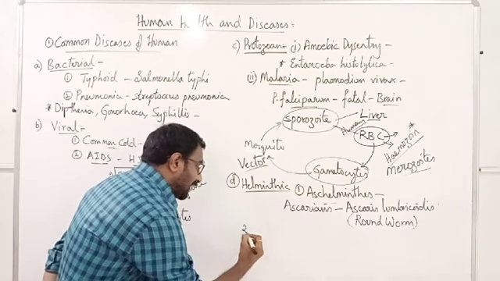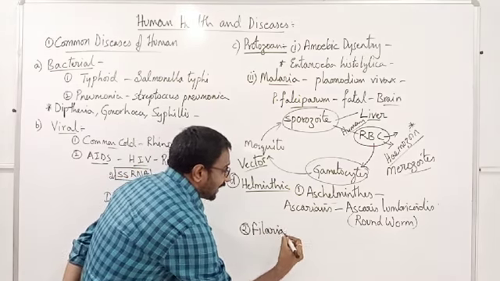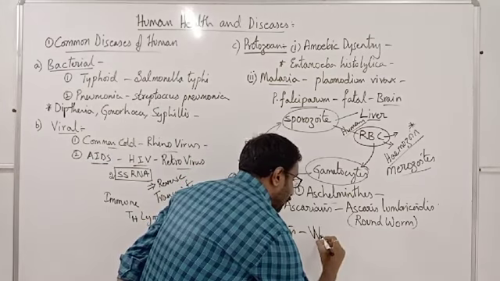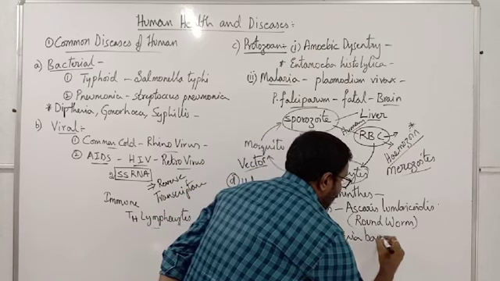And the second important example or disease is Filariasis, which is caused by the microorganism called Wuchereria bancrofti.